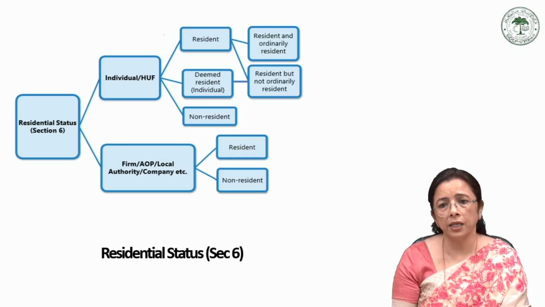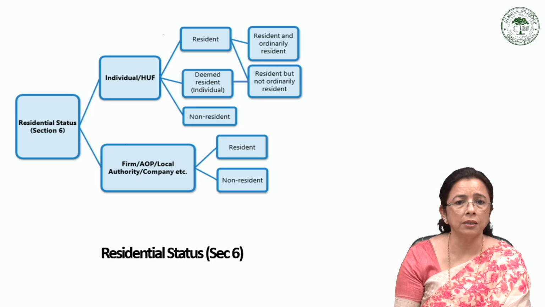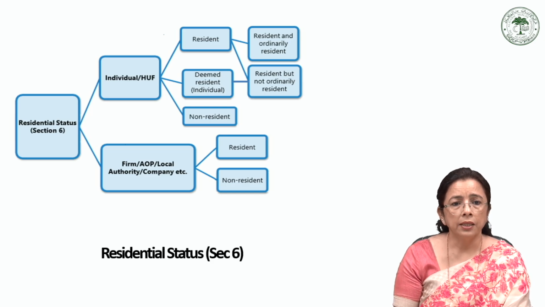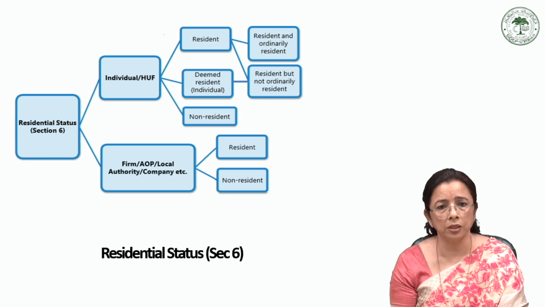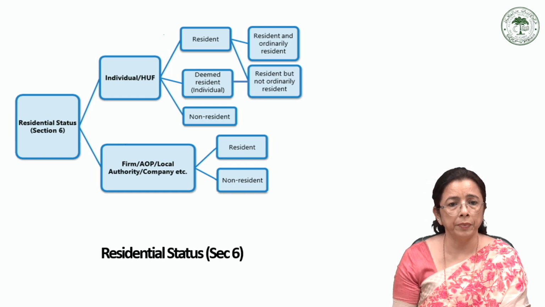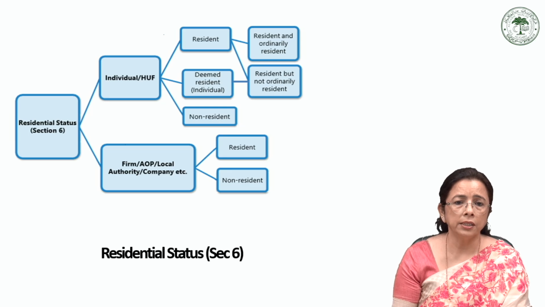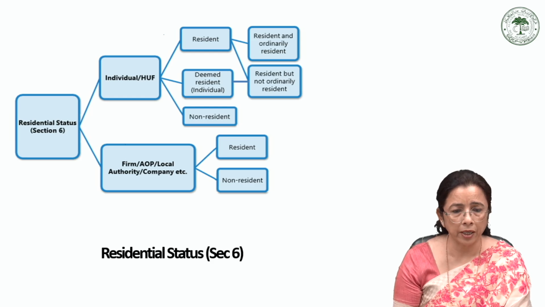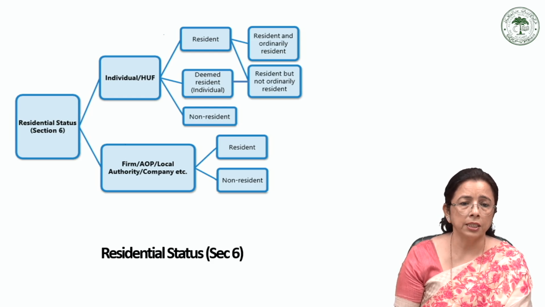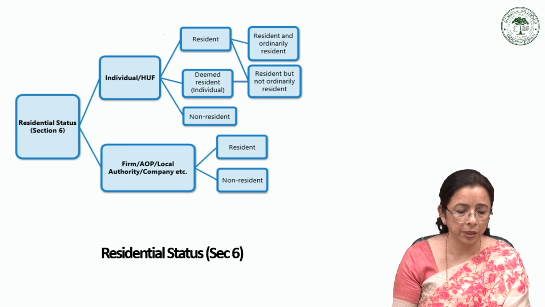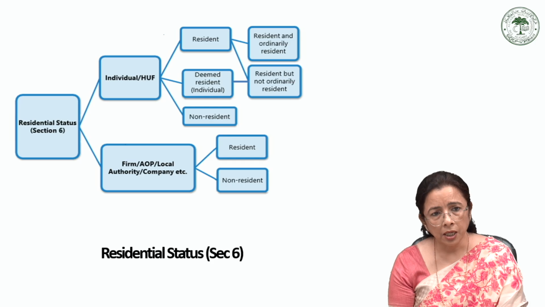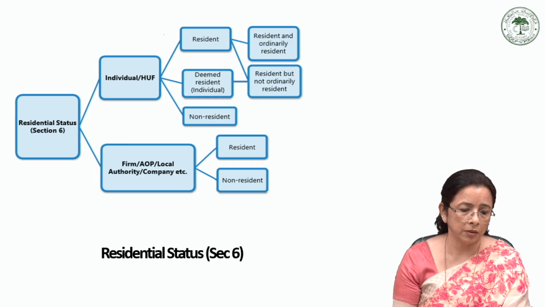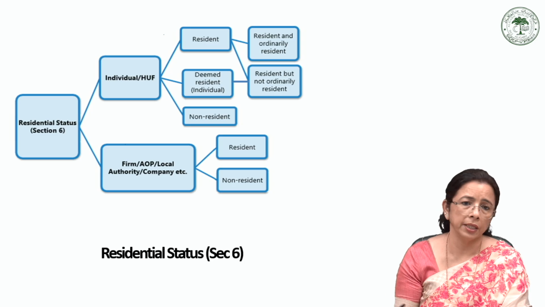In this section, we will discuss the scope of total income for the different categories of assessee. That is, the categories are resident and ordinarily resident, section 5 sub-section 1, non-ordinarily resident, section 5 sub-section 1 again, and non-resident, section 5 sub-section 2. So in this we will understand the scope of total income on the basis of residence. So we discussed this much in this session. We'll continue on the same issue, that is the scope of total income, in the next session too.